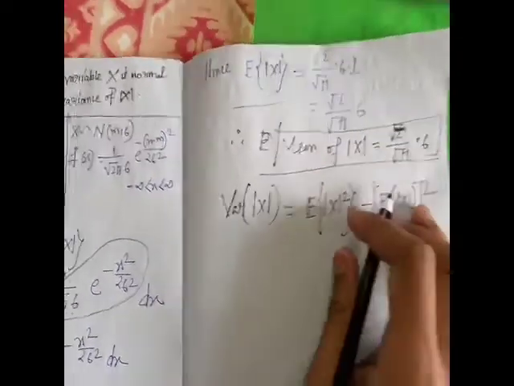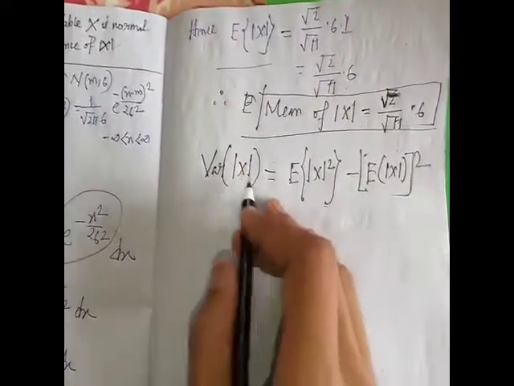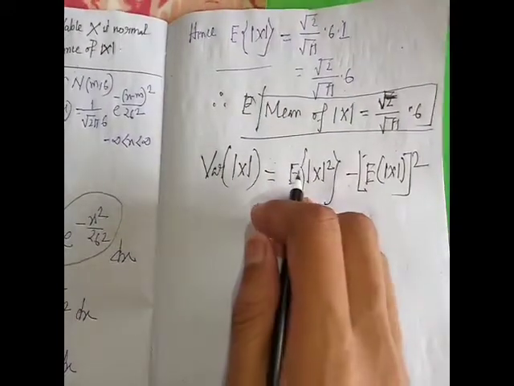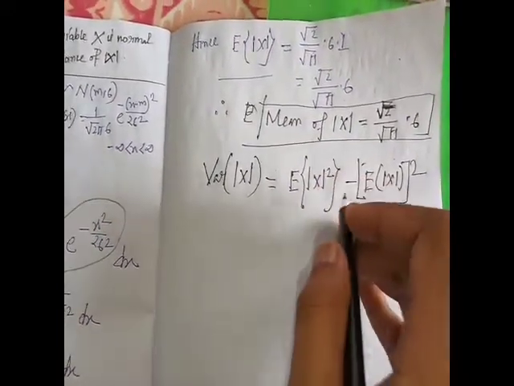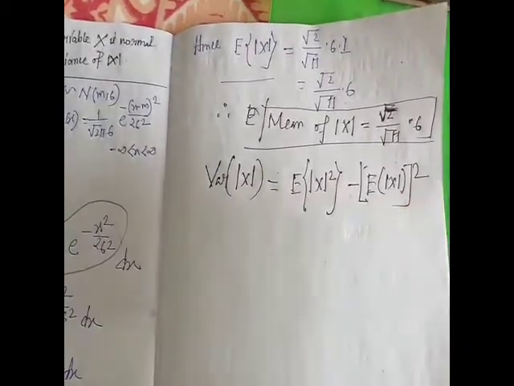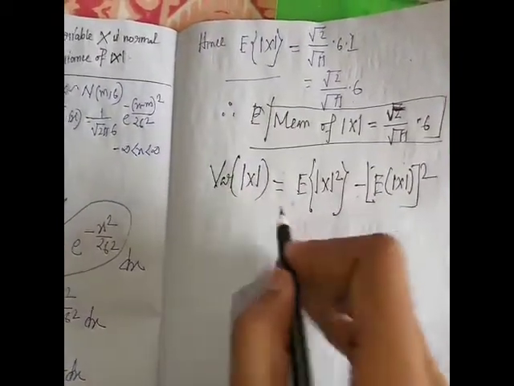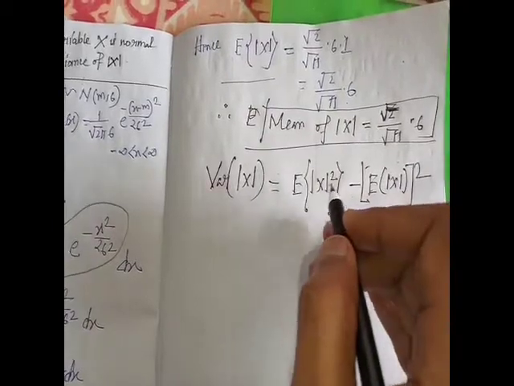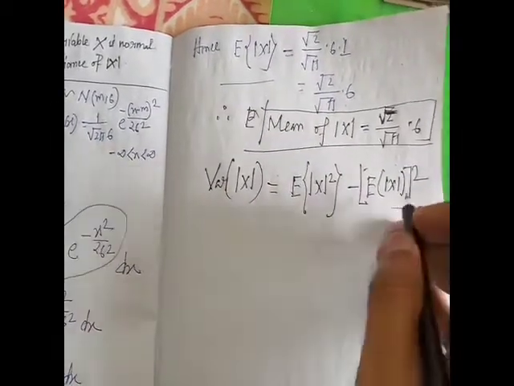The variance of any function is the expectation of the square of this function minus the square of the expectation of this function.